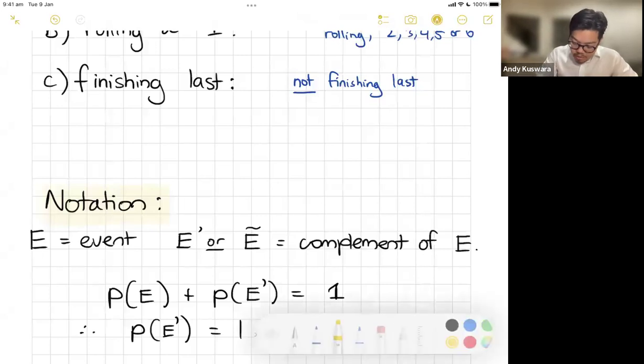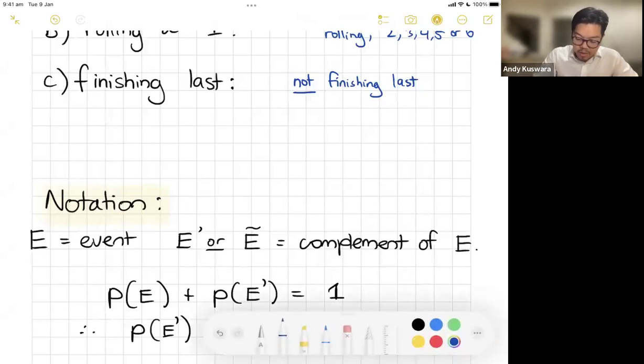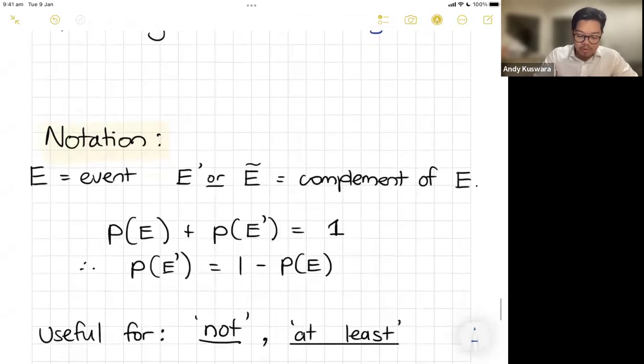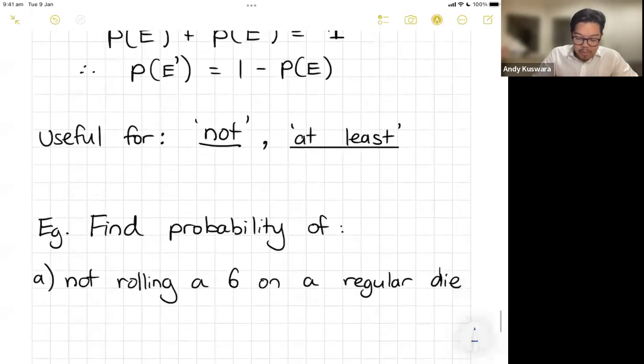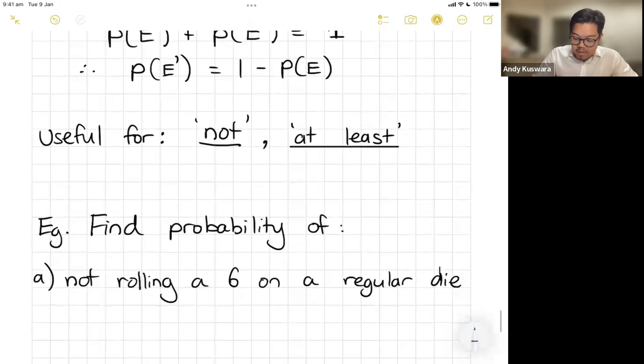Okay, now I'll show you mathematically how these work, one with a proper example and then one with just, I guess, what do you call it? Yeah, just numbers. Okay, now what I'll say here is normally when you use the word complement, they're not necessarily just going to ask you find the complement, but it's useful for events where they kind of have the words not or they've got the words at least. Often the complement is a helpful tool. All right, so let's say find the probability of not rolling a 6 on a regular die or dice.